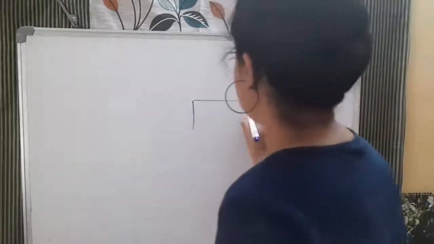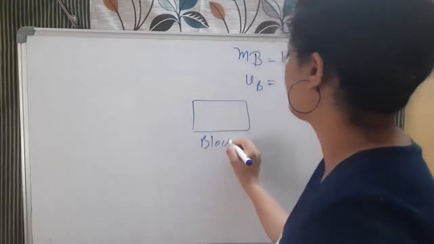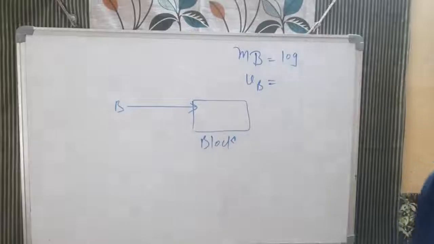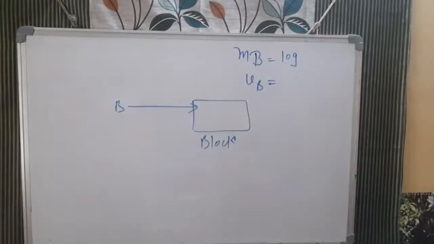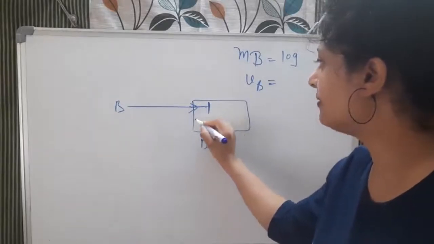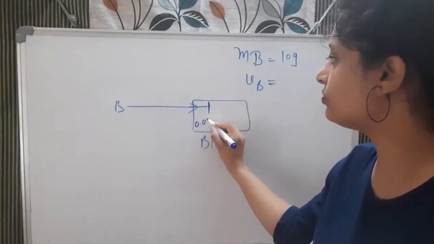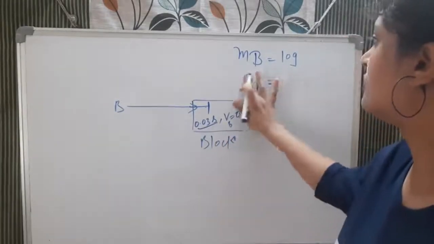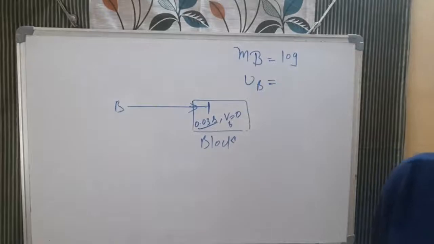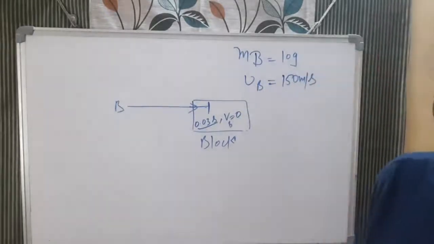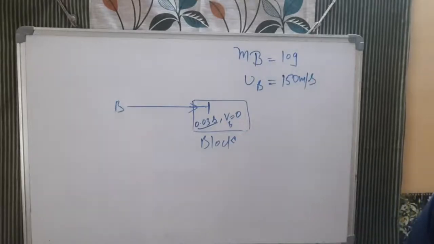Okay, so हम यहाँ पे बनाते हैं diagram. This is wooden block. Bullet is coming from here. It will strike with here, and after that question is saying and comes to rest in 0.03 second. For example, वो वहाँ तक इसमें embedded हुआ है, उसके बाद in 0.03 second comes to rest. So final velocity bullet का कितना हो गया 0. Initial velocity u कितना दिया हुआ था 150 meter per second. ये ठीक है. Now the question is saying calculate the distance of penetration of the bullet into the block.